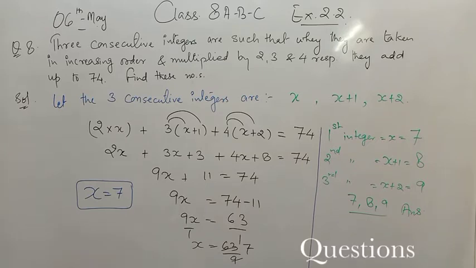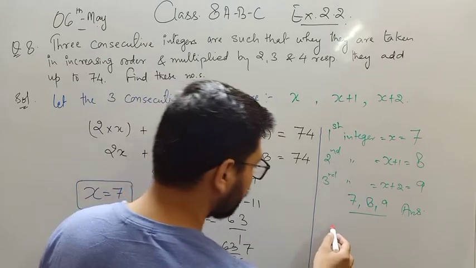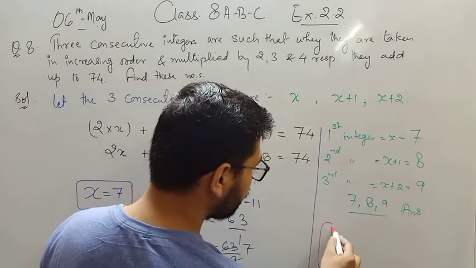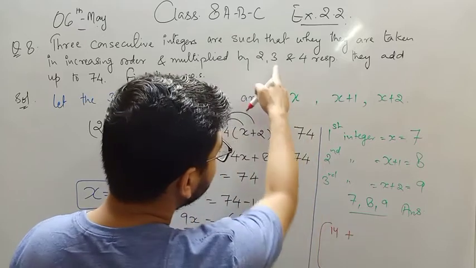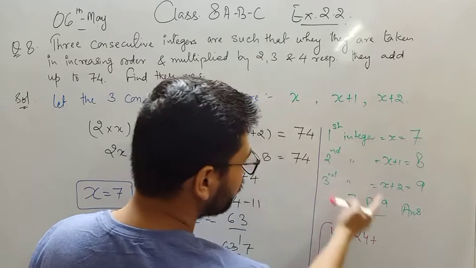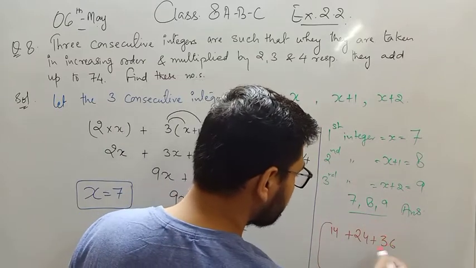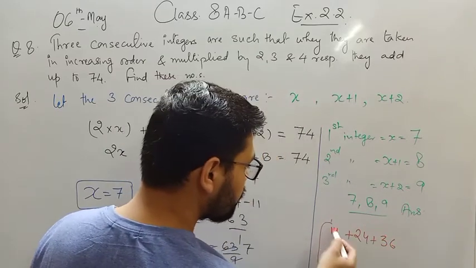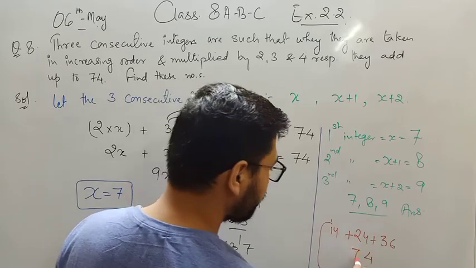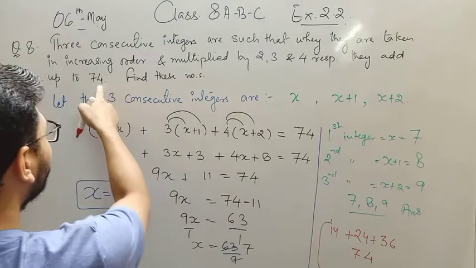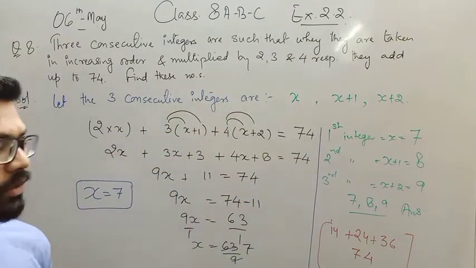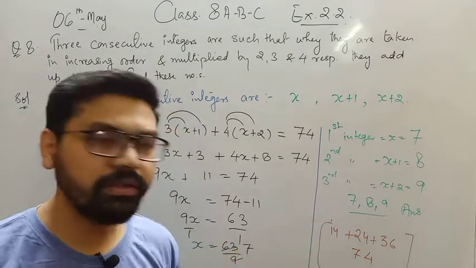Now how to verify this question? You can do it like this. 2 multiplied by 7 is 14, plus 3 into 8 is 24, plus 4 into 9, 9 fours are 36. Adding these, 14 + 24 + 36 gives 74. So this is how you can cross verify your answer also. So this is verified that our answer is correct.